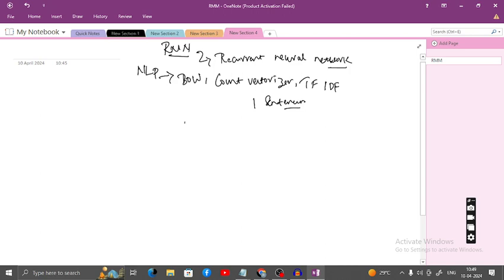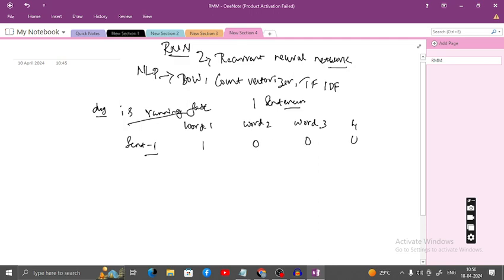For example, let us say you have word 1, word 2, word 3, word 4. So you have sentence 1. Whatever the word, for example, I am speaking about the dog. Dog is the first word. Dog is running fast. If you are looking for the dog, it is in word 1, so this is 1, 0, 0, 0.